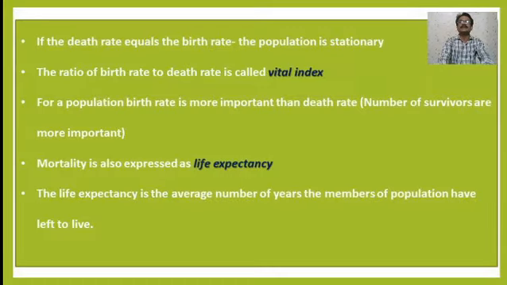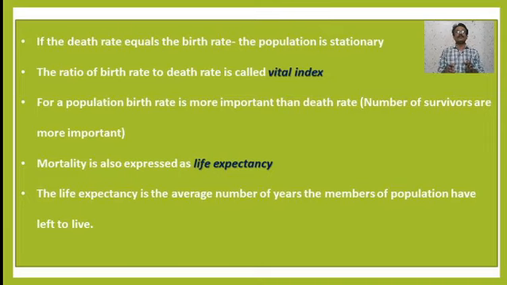Now a few interesting features that we are going to see here. If the death rate equals the birth rate, then the population is supposed to be stationary. If in a population the death rate and birth rate are equal, then you can say that the particular population is a stationary population.